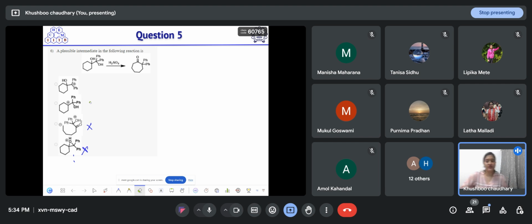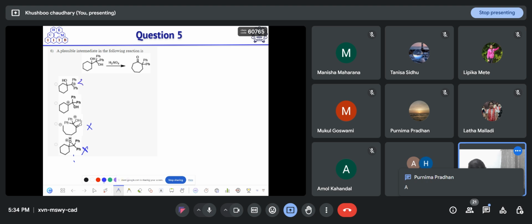Firstly, a carbocation that is stable will form. So if this diol abstracts the proton, the two possibilities are that this carbocation will form or this one. This first one is 3 degree, that is fine, and the second one is also 3 degree.